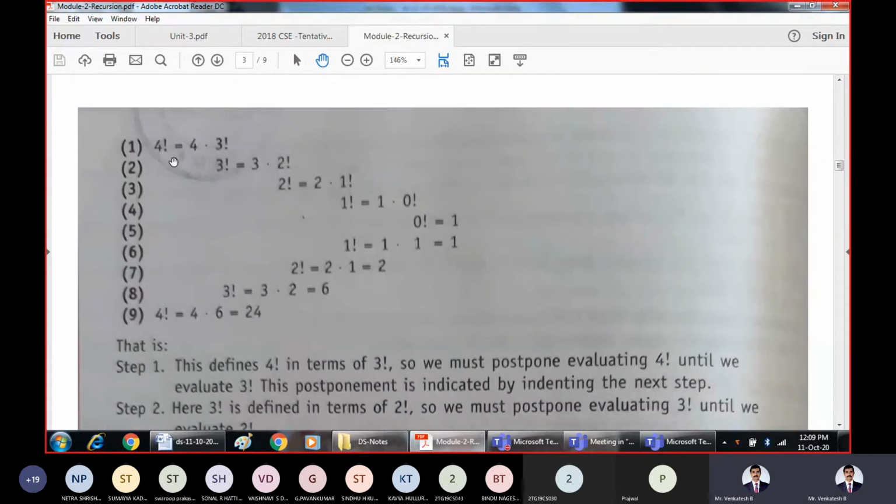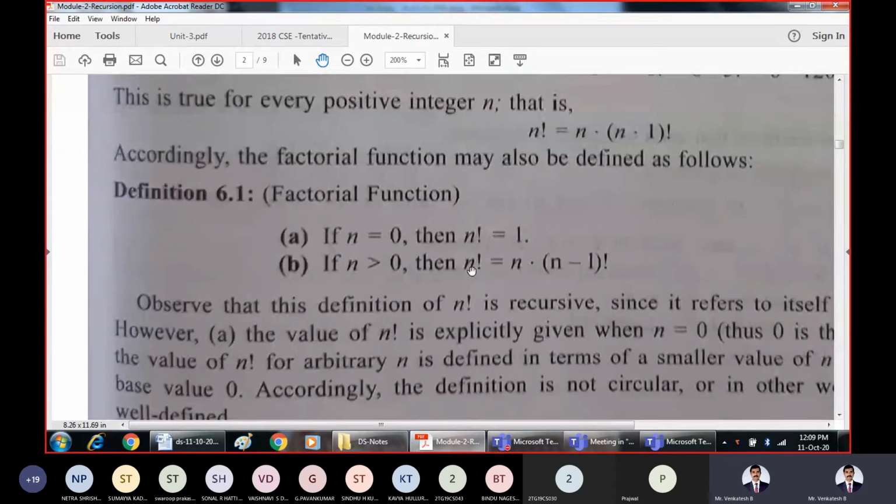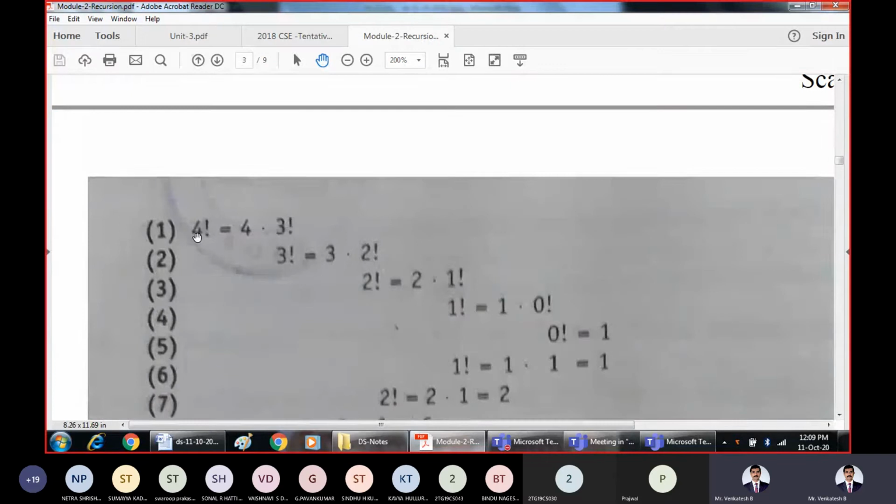The recursive procedure. Once again, you can concentrate here. I'll explain the recursive procedure, how the factorial will get solved. This is an example for solving factorial 4. We know that factorial 4 is 24, but how will it actually be solved recursively? First, factorial 4 will be written as 4 into 3 factorial, because in the general procedure, any factorial n is given by n into (n minus 1) factorial. If the value of n is 4, it will be written as 4 into 3 factorial.